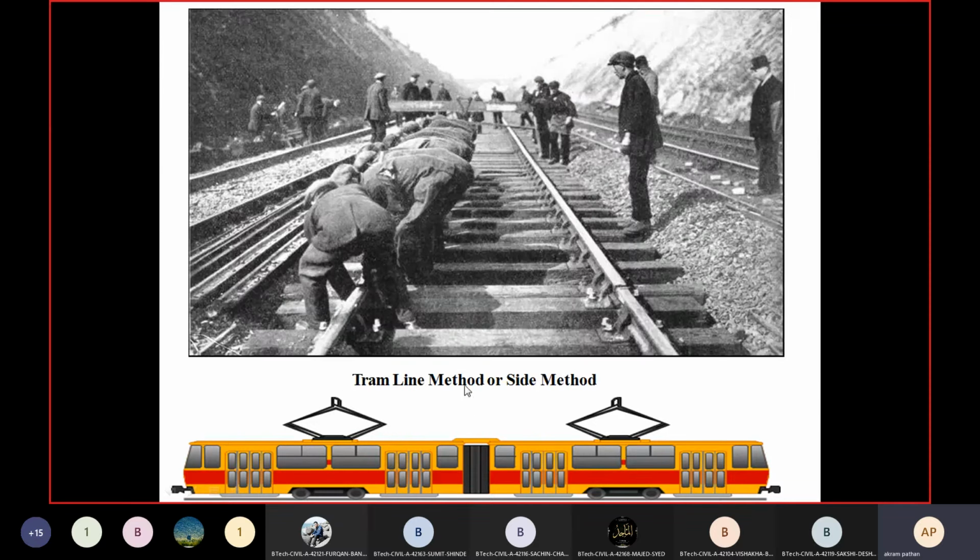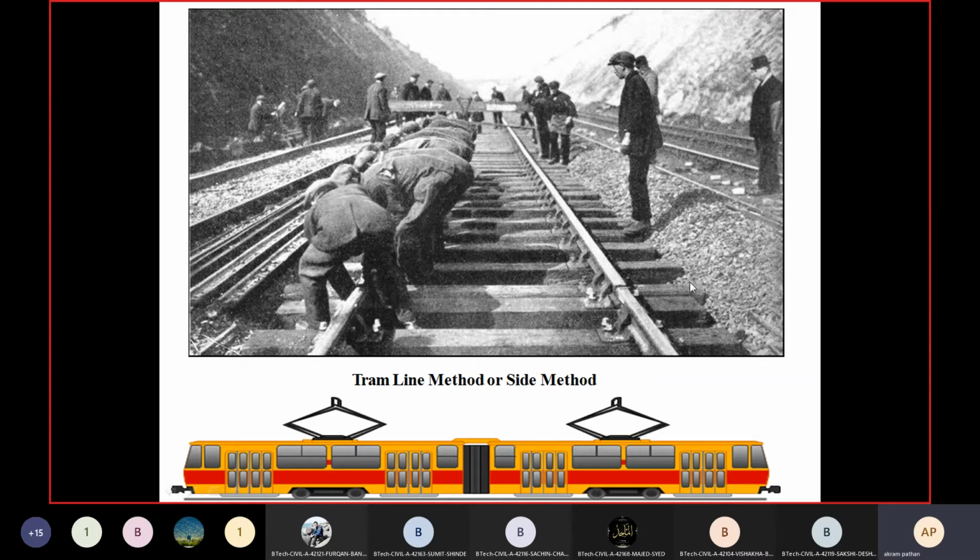In this picture you can see the existing track, and this is the tramline method by which we can lay the railway rails and the sleepers.